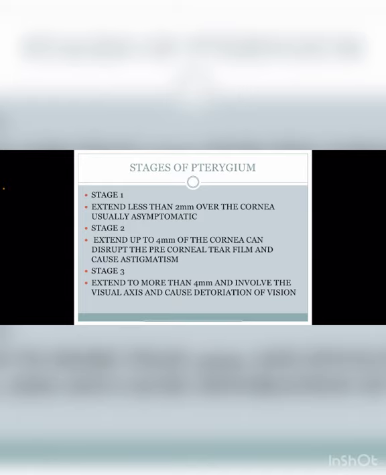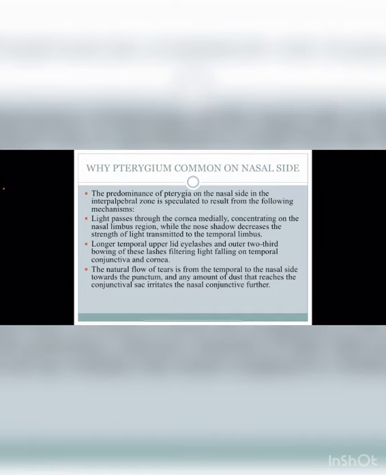After that, there is stage 3. In stage 3, it extends more than 4 millimeters and involves the whole visual axis, because the pupillary area lies after the 4 millimeters of the cornea. So it involves the pupillary axis, obstructs the vision and causes deterioration of vision.